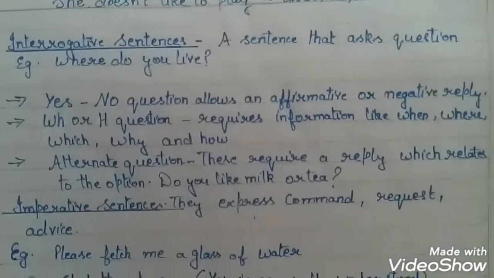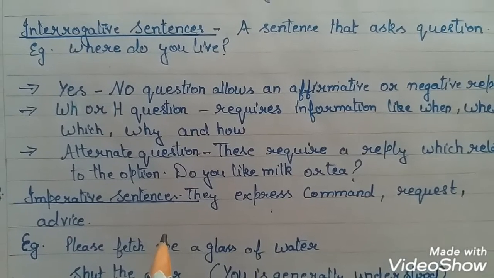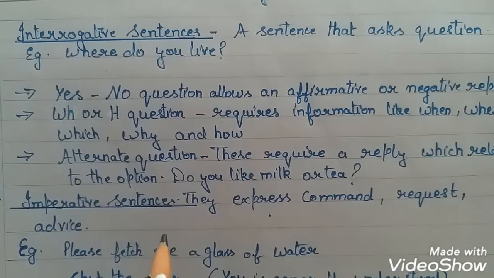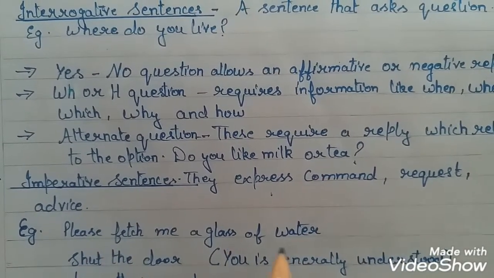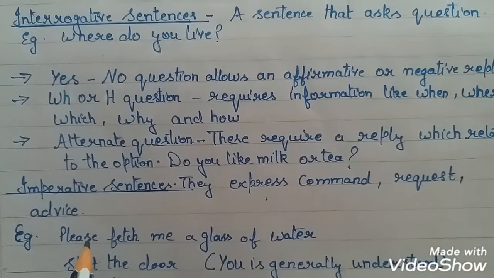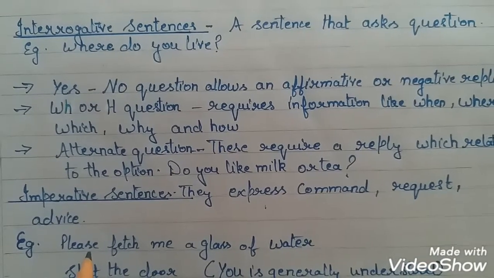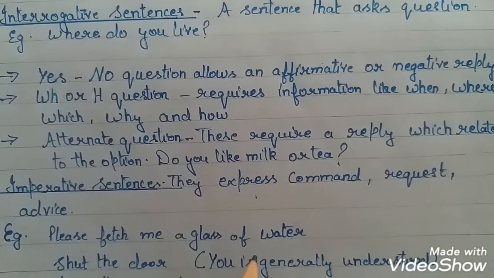Next is imperative sentences. What are imperative sentences? These sentences involve a command, request, advice, order, or any warning. For example, please fetch me a glass of water. Please, as this word conveys, whenever the word please is used, it means it is a request. So this is a request sentence, an imperative sentence.